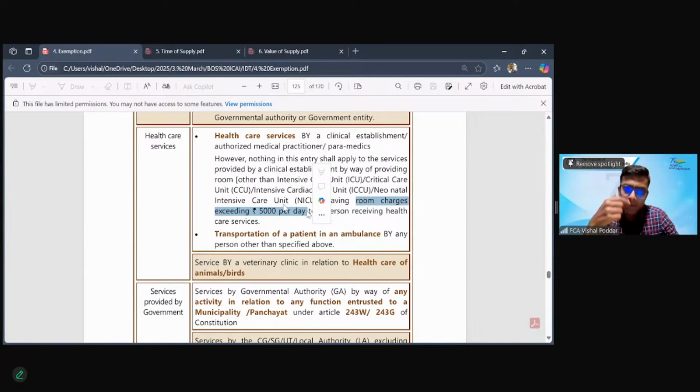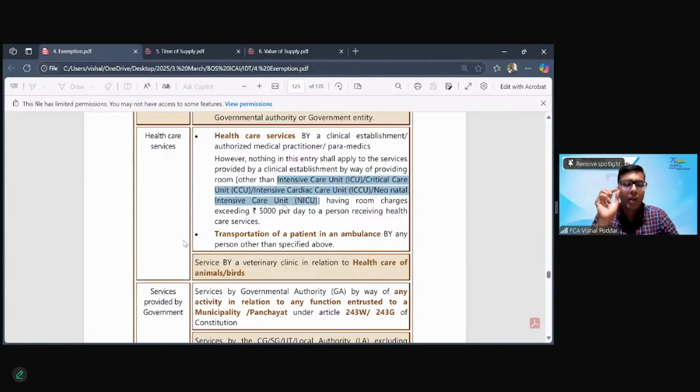However, having given this exception, or I'll say the taxable part, they have made an exception to this exception. It means in one case, this room charge, which is exceeding 5,000, will not be taxable and will again become exempt, when this room charge is for an ICU room, a CCU room, an ICC room, or an NICU room.